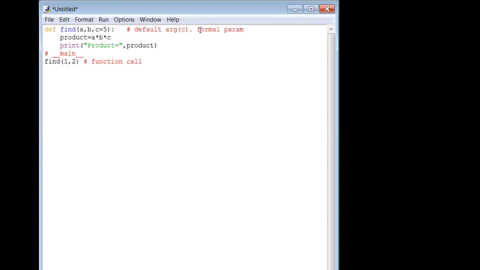What are the formal parameters here? A comma B are the formal parameters. And C alone is the default argument. Now Naeem can answer this. Why am I choosing C as a default argument? Because it is initialized. Simple reason. Because it is initialized. Am I right?